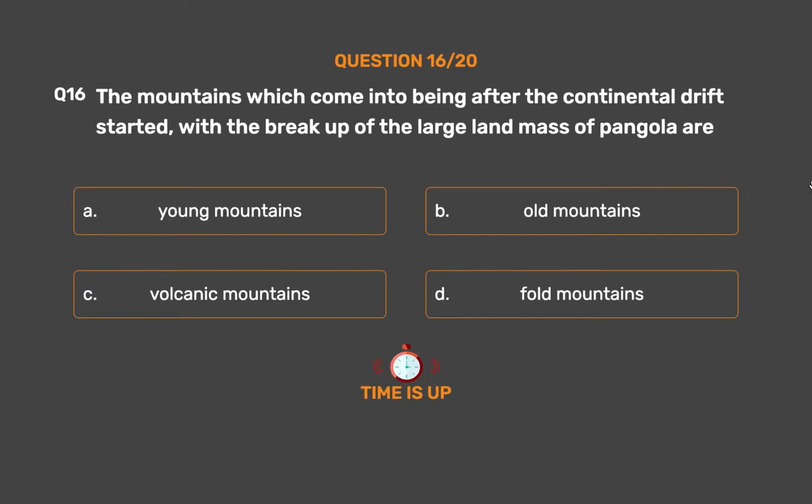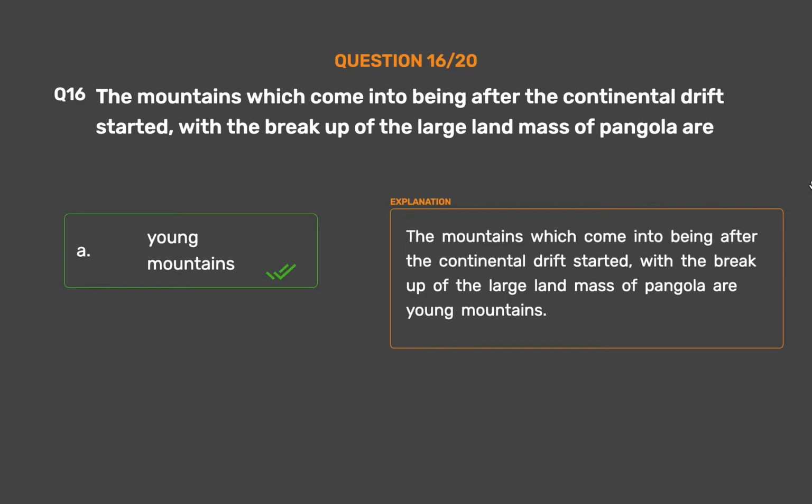The correct answer is option A. Young mountains. The mountains which come into being after the continental drift started, with the breakup of the large landmass of Pangaea, are young mountains.